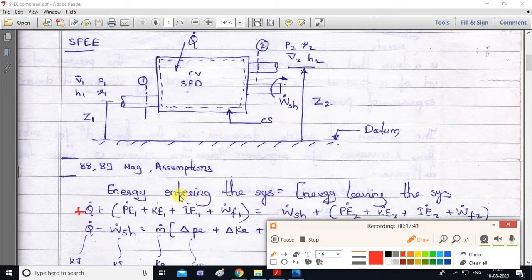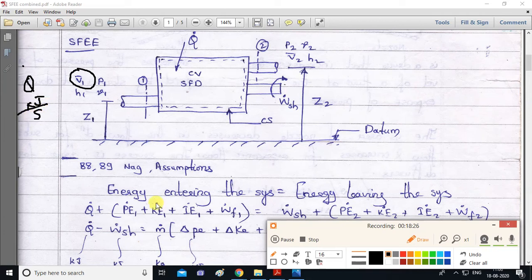Already we are taking the entering portion on the left hand side, so all the energies entering will be by default positive, and whatever energy is leaving we are writing on the right hand side. Okay, so no need to get confused about sign convention, no need to pay much attention to it in this step. Now the energy entering is Q plus potential energy, because of this height there is potential energy. Kinetic energy will also be there because we have velocity V bar 1, so kinetic energy at point 1. Now remember the notations: these are Q dot, potential energy dot. Whenever there is a dot, Q dot means it will be kilojoule per second.